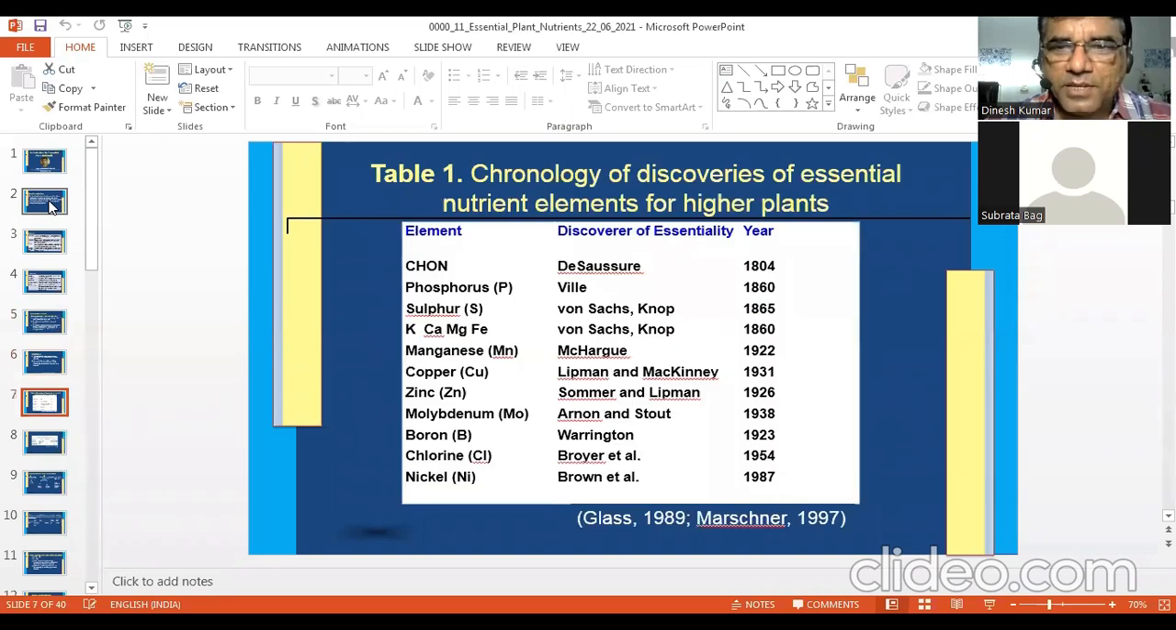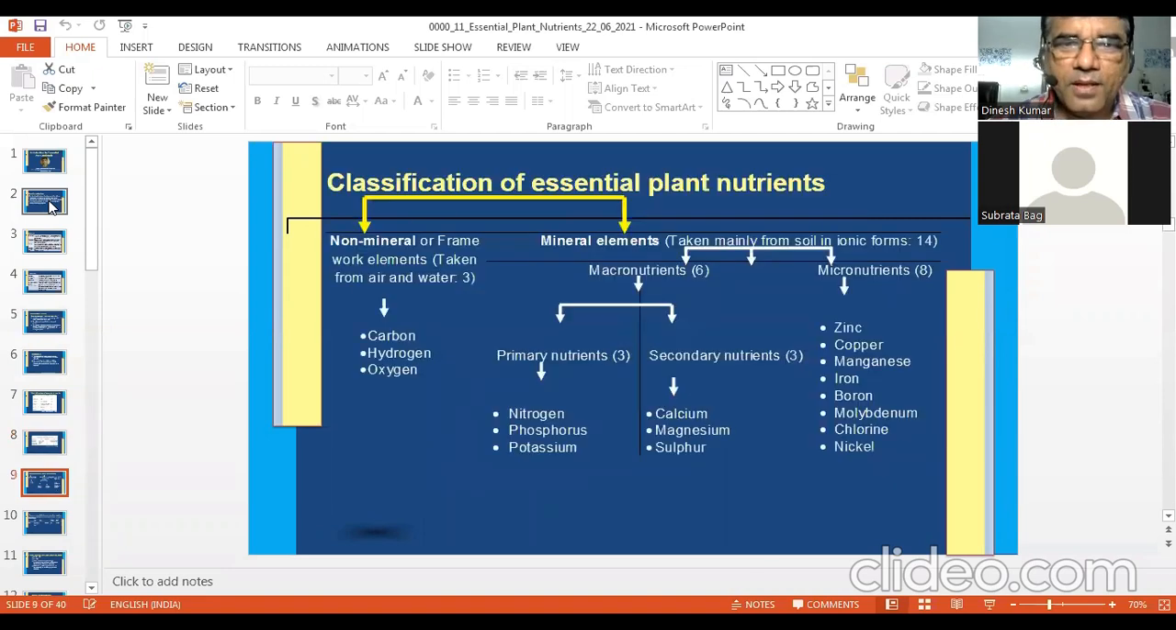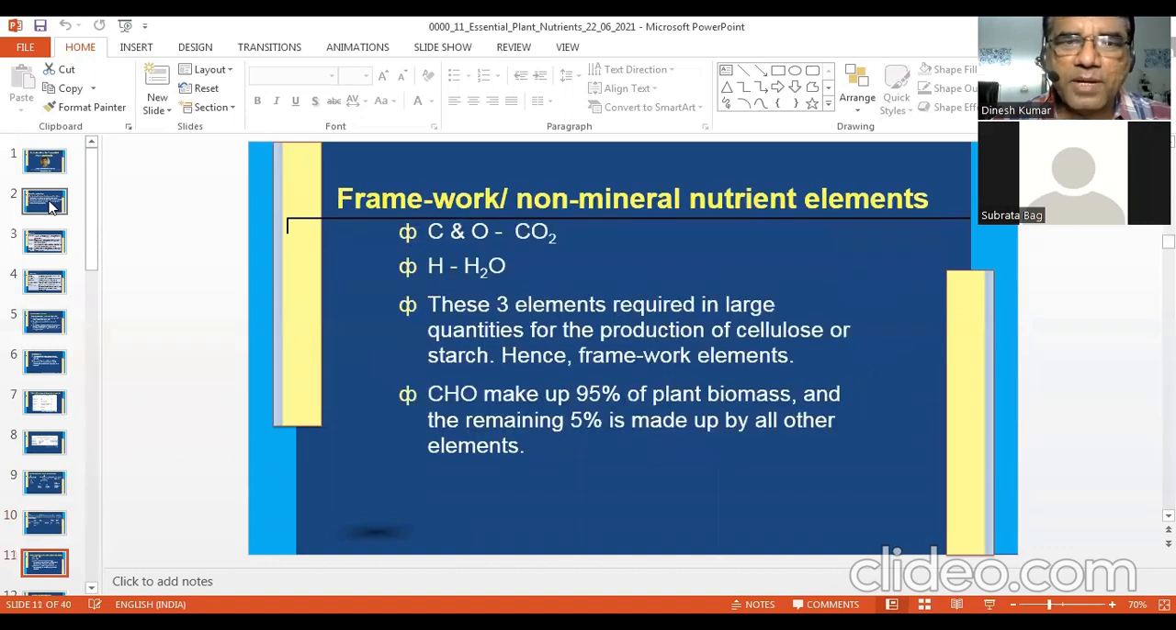And we have seen some history of the nutrients, who discovered the essentiality of different nutrients. And we have also seen that calcium and boron are not essential for the growth of lower plants like fungi. And we have seen a simple classification of non-mineral and framework elements and then mineral elements. Mineral elements are macronutrients and micronutrients, and macro are primary and secondary, and you have 8 micronutrients and different ionic forms in which nutrients are taken up by plants.